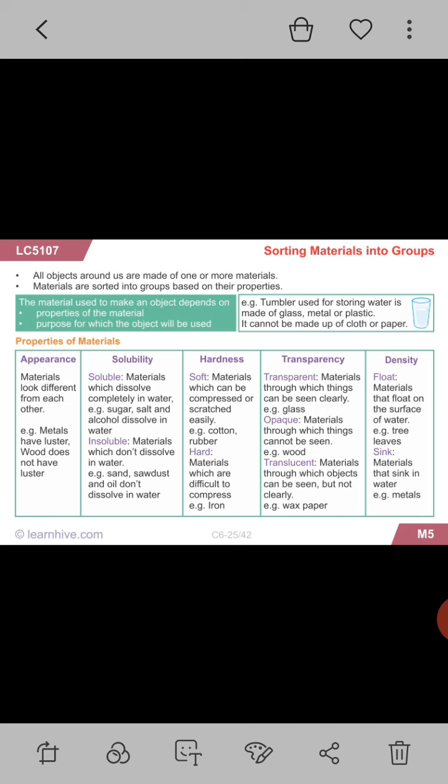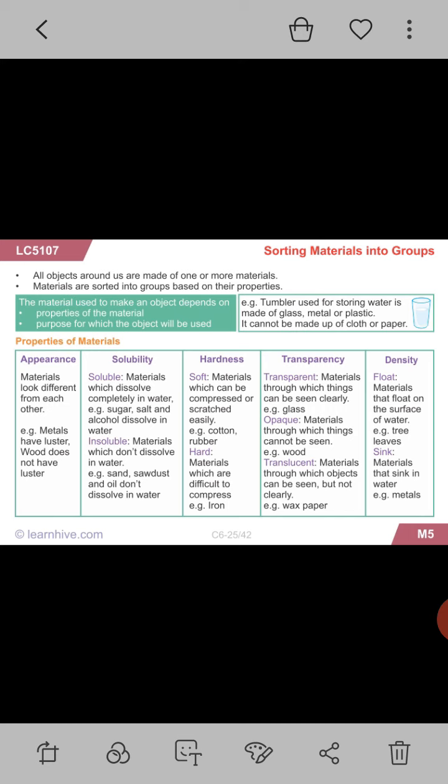Appearance: there are so many materials around us and all materials are made up of different things. Like some are made of metal, some made of wood, some made of plastic, so you are able to easily separate them. Okay, now solubility. Soluble and insoluble are again important classifications. Some materials are completely soluble in water like sugar and salt, and some are insoluble like sand, sawdust and oil.